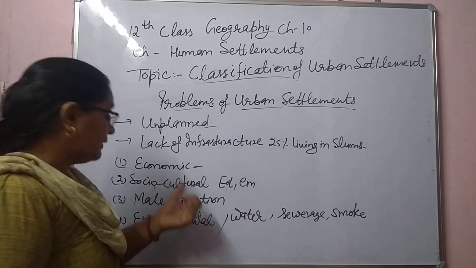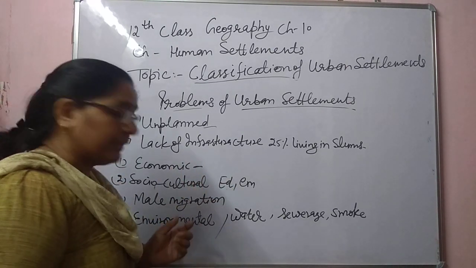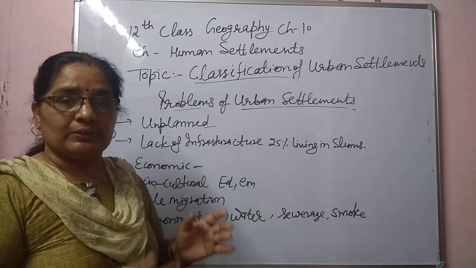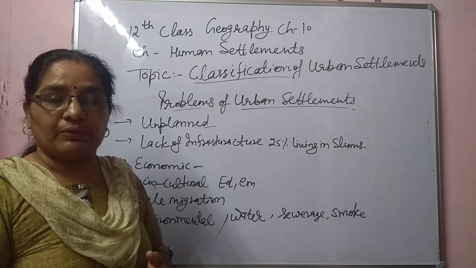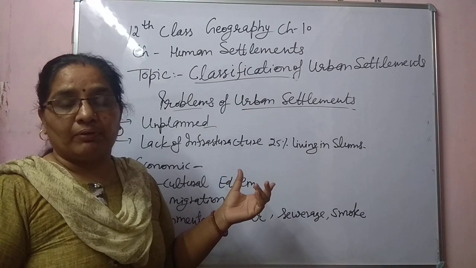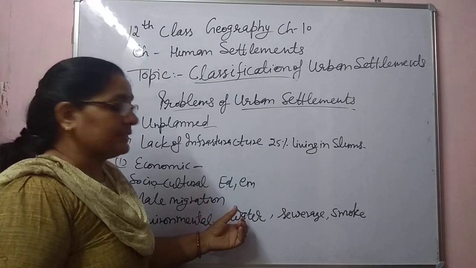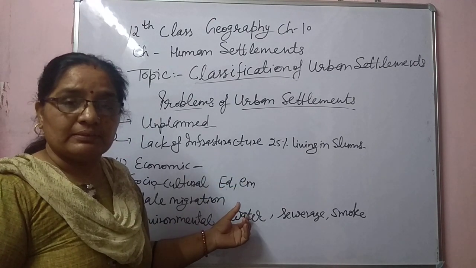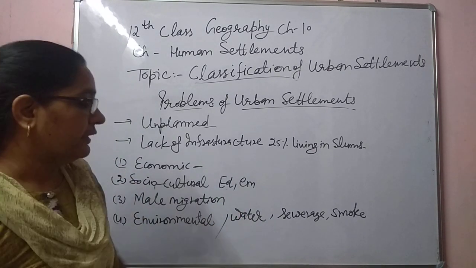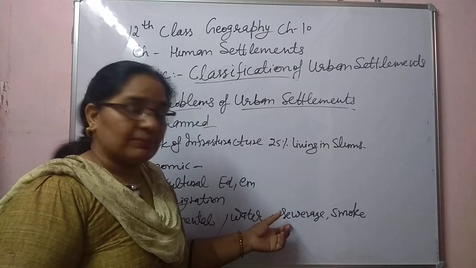Next one is the main problem we are facing in the modern era due to industrialization, that is the environmental problem. Many types of pollution are there: air pollution, soil pollution, sound pollution, water pollution, due to industrialization and the use of traditional fuel for burning and cooking. There is another main problem which is the main cause of different types of disease: dirty water, supply of unclean water, and sewerage problems. There is no plan for the disposal of industrial waste.